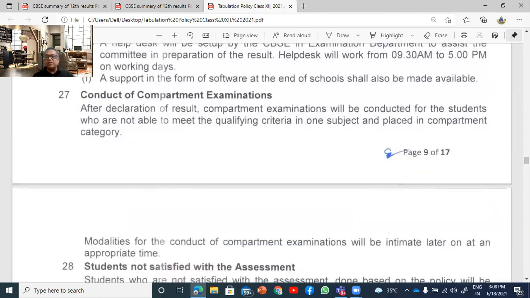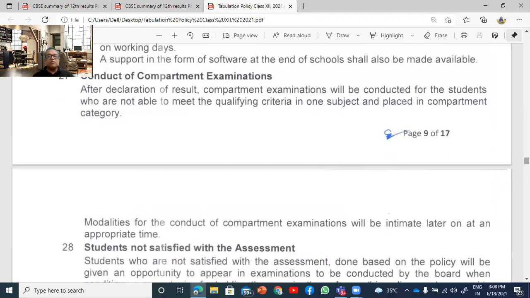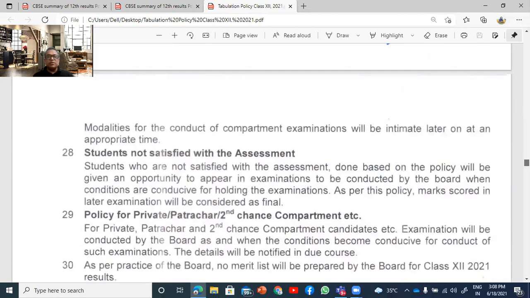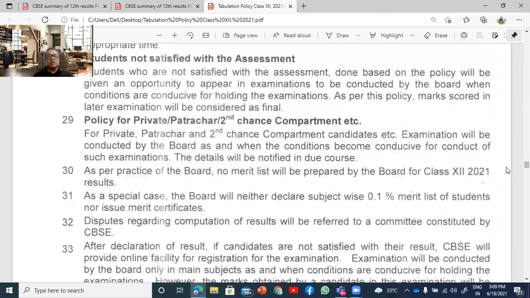And for the compartment examination, there were a lot of students who are waiting for the compartment. There will be some students who will not clear this particular examination, or students who are not satisfied with the present form of assessment. All these students will have to wait. There is no formula that is going to be applied for them. They'll have to wait till the environment is conducive, till the pandemic is in control, so that they can give the examination in the online mode.